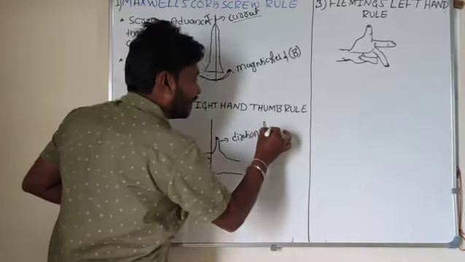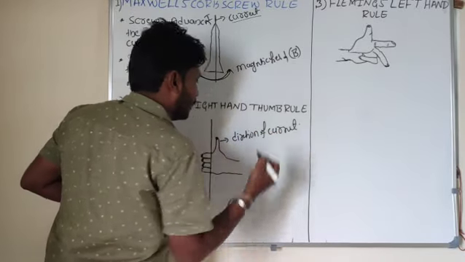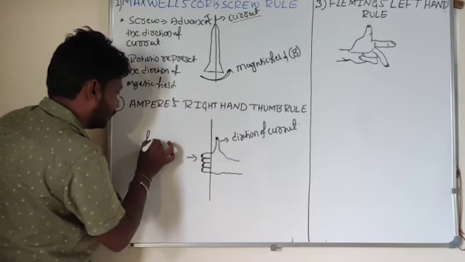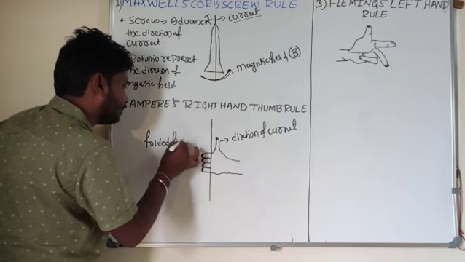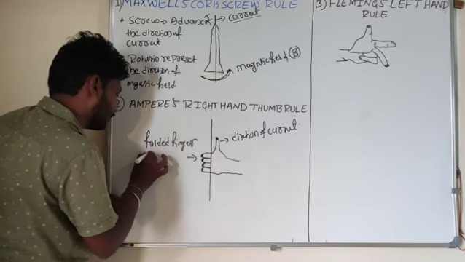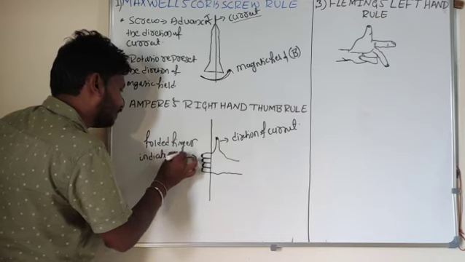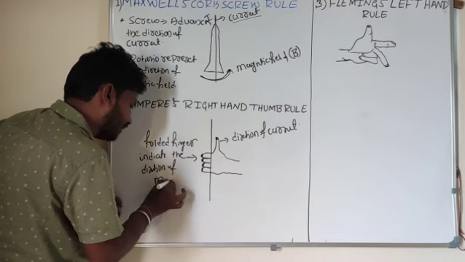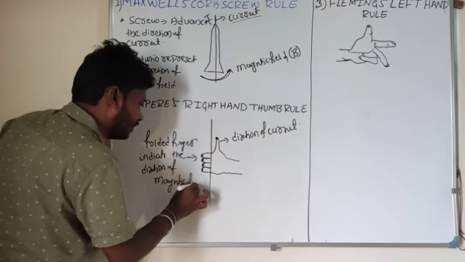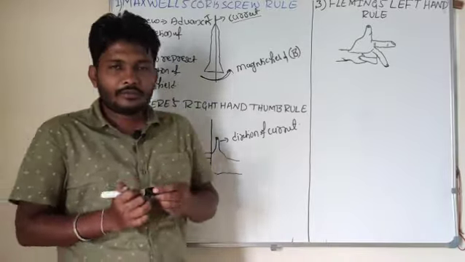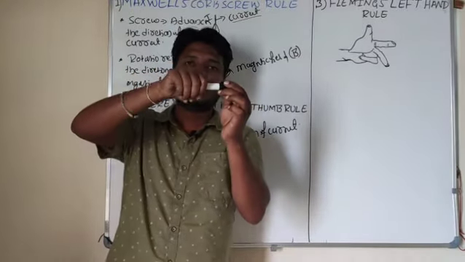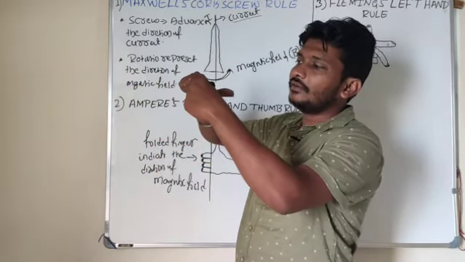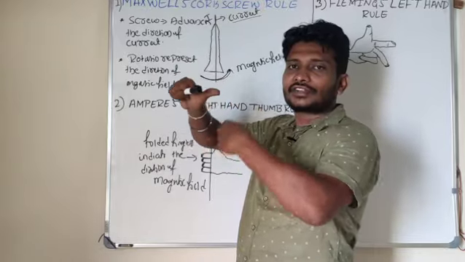What does that thumb represent? Direction of current, whereas these curved or folded fingers indicate the direction of magnetic field. Look here. For example, this is one conductor. I am holding that conductor in a right hand. So this is the direction of the current, whereas the folded fingers indicate the direction of the magnetic field.